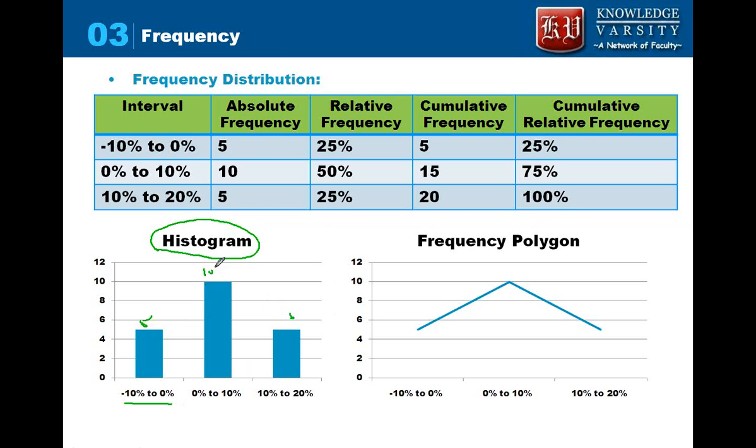Now we can further enhance on this by taking the middle value of this interval and joining these points. By doing that, I come across the frequency polygon. So here the frequency polygon is just joining the midpoints of this.